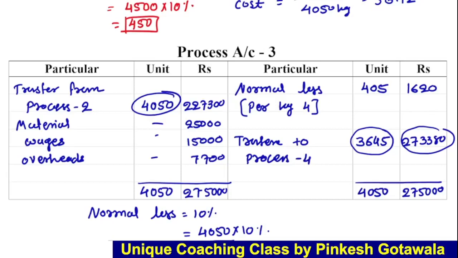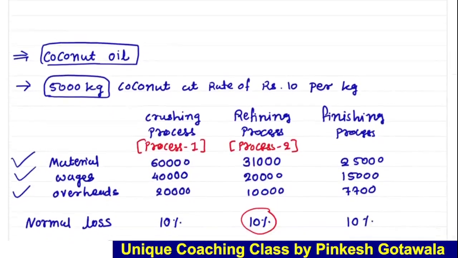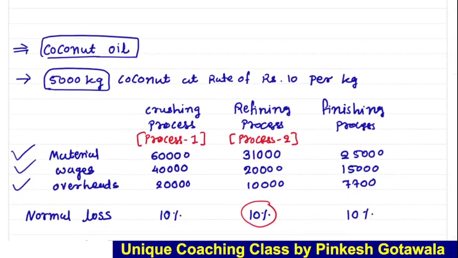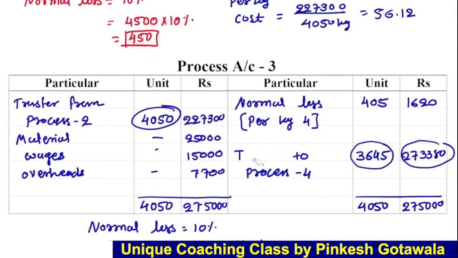But remember, here we can't write this, because to produce this coconut oil we have to do only 3 processes, that is crushing, refining and finishing, right? In the third process the goods are ready, so we don't have to do any next process, meaning process number 4. So the question is what we have to write here, because there is no further process.